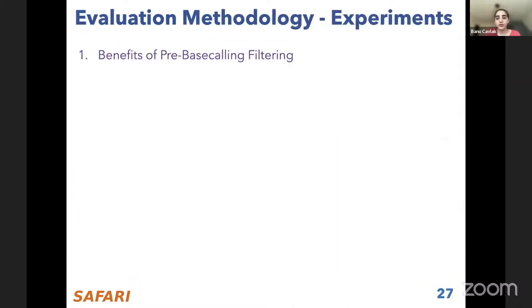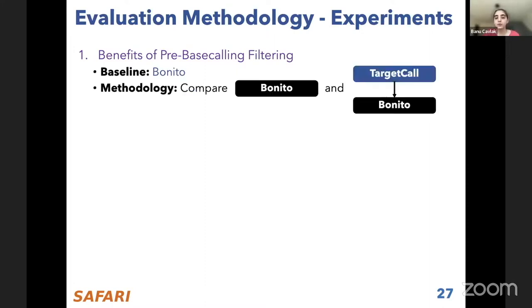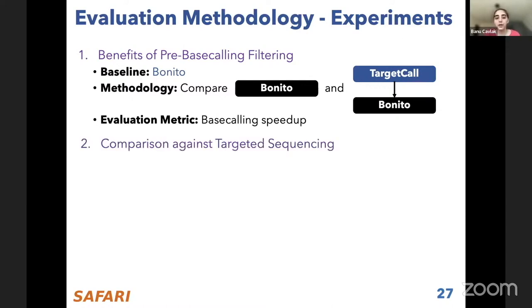For our evaluations, we have 2 sets of experiments. First, to show the benefits of pre-base calling filtering, where we have the baseline as Bonito, which is a state-of-the-art base caller, and we compare Bonito alone and Bonito preceded by TargetCall to perform pre-base calling filtering. And our evaluation metric is base calling speedup, at least for this presentation, and you can find a bit more results in the paper.